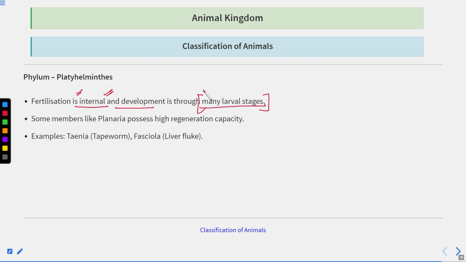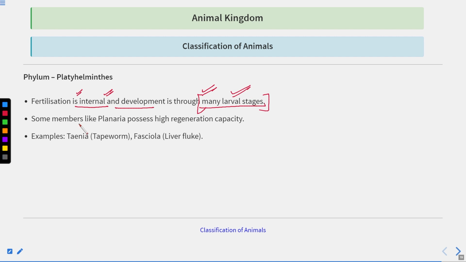This is again a unique feature of this phylum. So far we have seen that every phylum has at least one larval stage, in Porifera, Cnidaria, and also Ctenophora, where the development is indirect. Indirect means one larval stage, but here they have many larval stages.